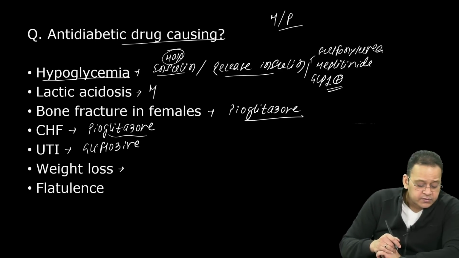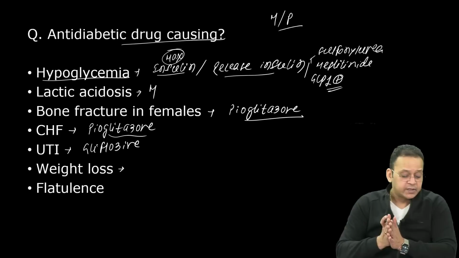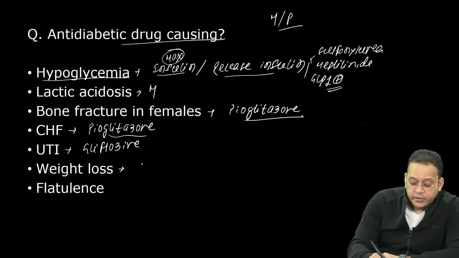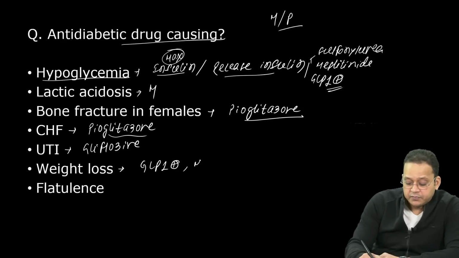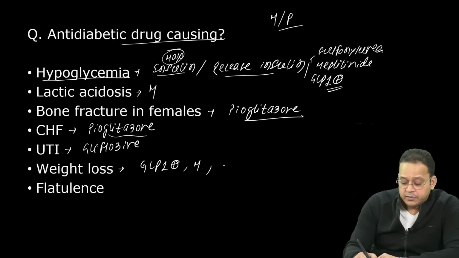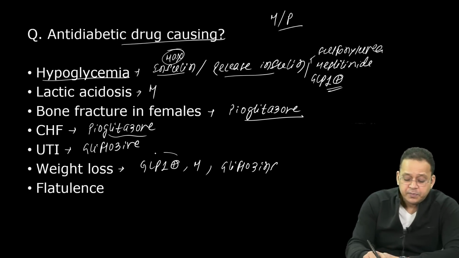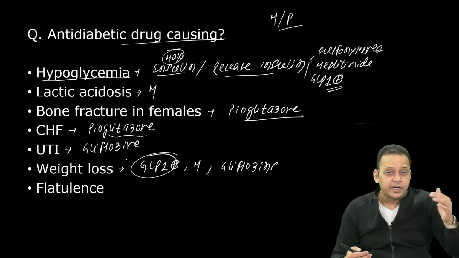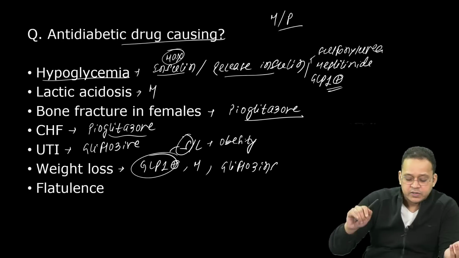All right. Anti-diabetic drugs causing weight loss. कौन से drugs हैं? GLP-1 agonist करेंगे weight loss. GLP-1 agonist, very good. Metformin करेगा weight loss. What else? Gliflozins also cause weight loss, the SGLT2 inhibitors. And that is why GLP-1 agonists like semaglutide or liraglutide are the drug of choice for treatment of obesity. They're preferred. If they ask a single one, semaglutide is preferred.